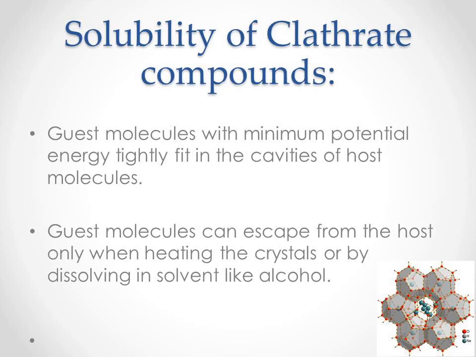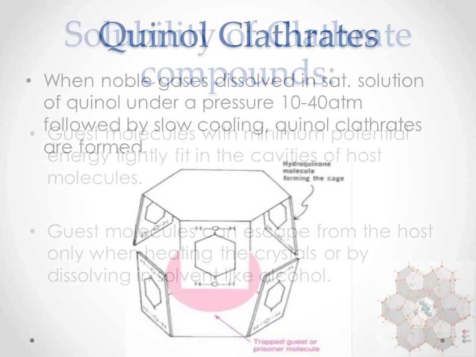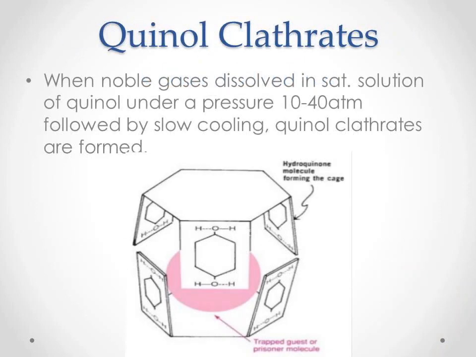Now here I am showing one clathrate compound where one of the noble gases gets captured within the cage of another molecule. Quinol clathrates of argon, krypton or xenon have been prepared by dissolving any one of these gases in an aqueous saturated solution of quinol under 10 to 40 atmospheric pressure and then cooling the solution.